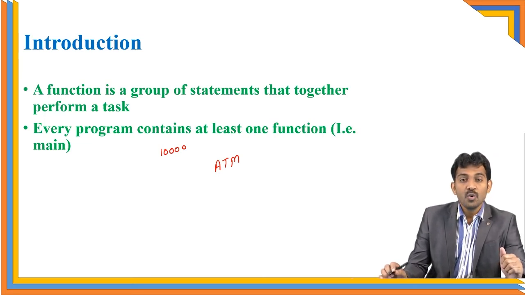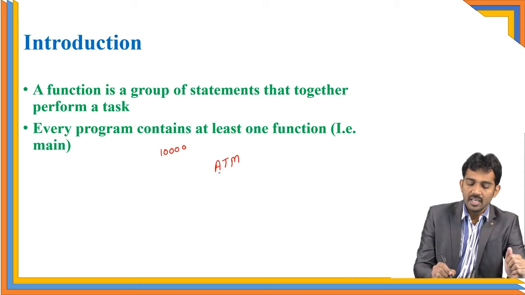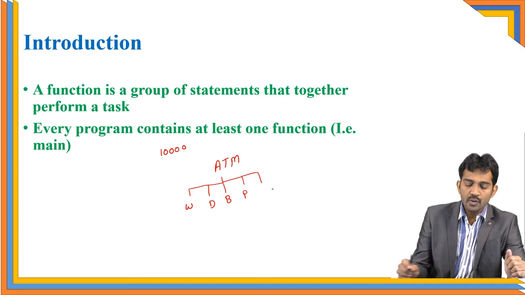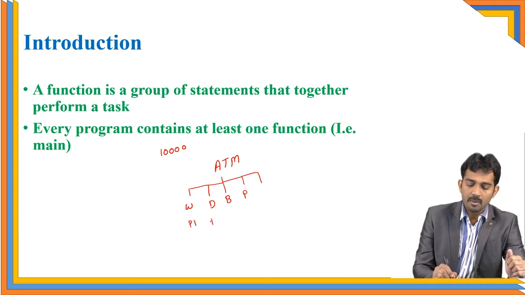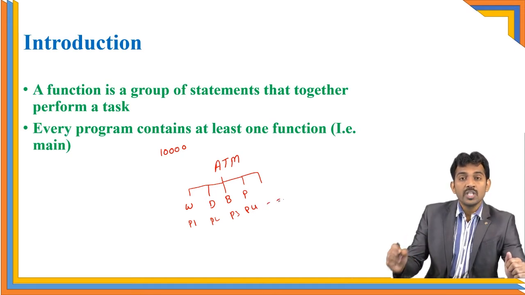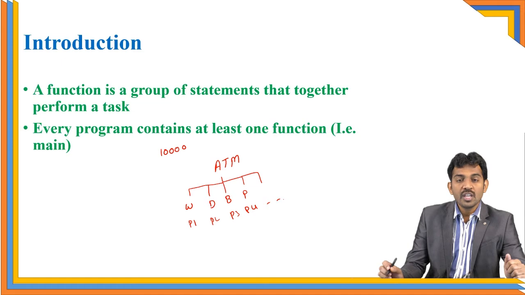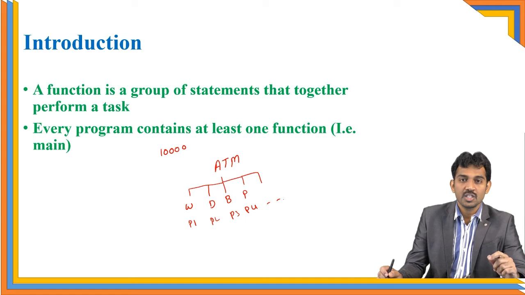For example, if you divide the project into submodules, like ATM contains so many modules, right? Withdraw, deposit, balance check and password change. Like so many modules are there. If you divide these modules and allocate them to person 1, person 2, person 3, person 4, and ask them to work simultaneously, after completion of the modules you just deploy them into one place, then you will get the code. You will get the completion of the project at the earliest possible, right?